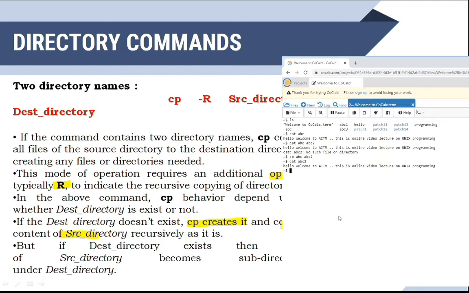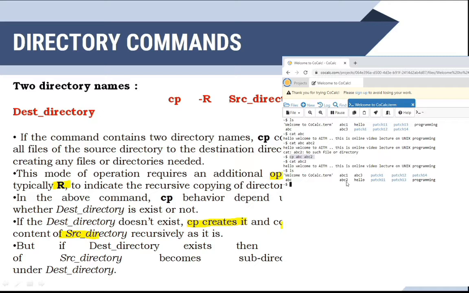Initially that file had not even been created before executing the cp command. See, abc 2 file did not exist, but here what I have done is cp abc abc 2. So the contents of abc will be copied to the file abc 2.